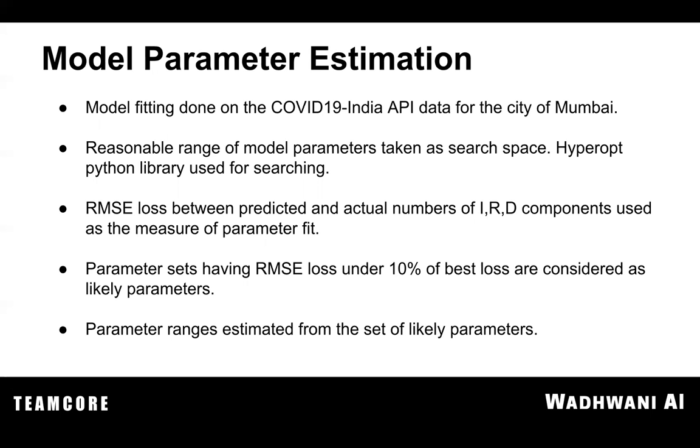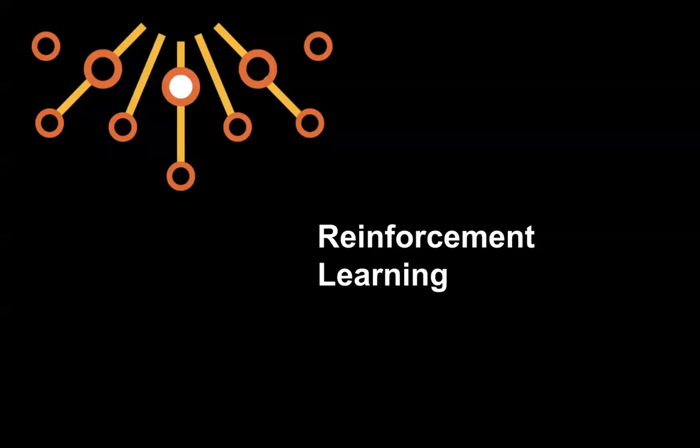Once we have run the search with the hyperopt library, we take all the parameter sets that give us RMSE loss under 10% of the best loss as likely parameters. Then we estimate the possible range of parameters from this set of likely parameters. It gives us a certain measure of uncertainty in the parameters.